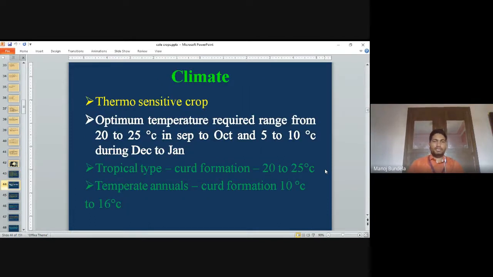Climate. It is a thermosensitive crop. The optimum temperature required is 20 to 25 degrees centigrade in September to October and 5 to 10 degrees centigrade in December to January.